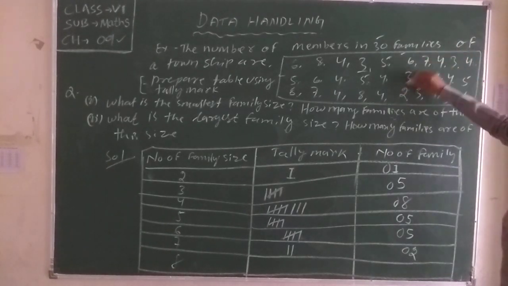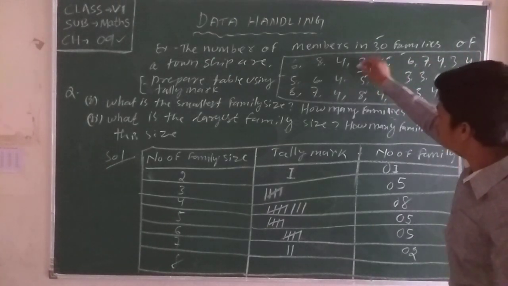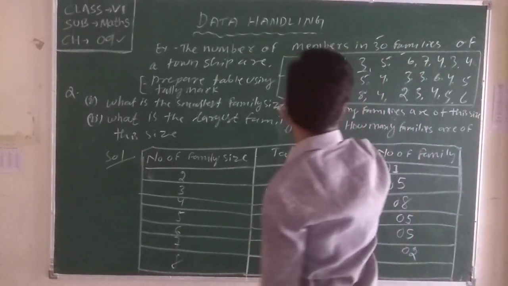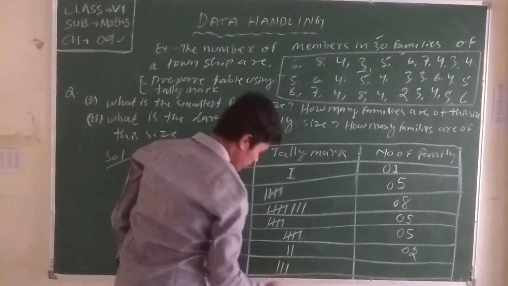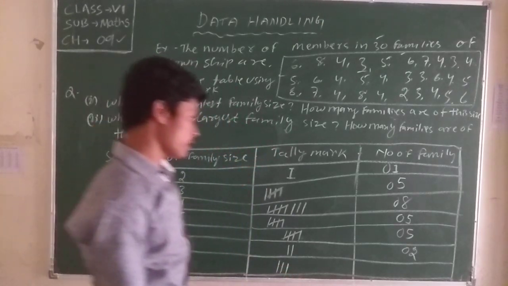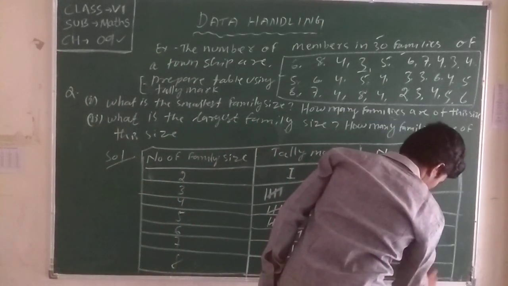We count here. Observe the data. 1 eight, 2 eights, 3 eights. Are there more than 3 eights? No. Then we write here 1, 2, 3. Again we observe. Then what? Here 3. Now we total it.